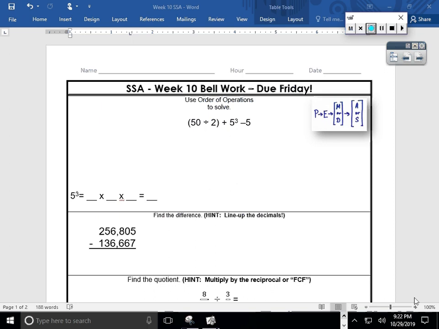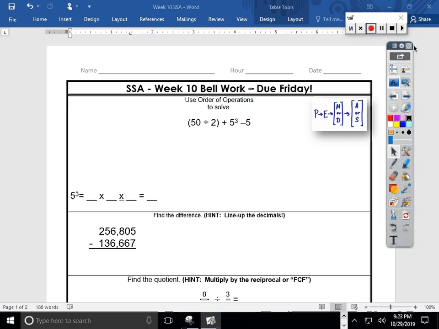So I've given you some hints and clues along the way, but I know sometimes because this is a spiral review and some of these skills we haven't seen in a while, it's helpful to be able to double check your work against mine. And there may be other strategies to solve some of these problems. I'm only going to highlight a few as we go. Let's take a look at the beginning problem here.